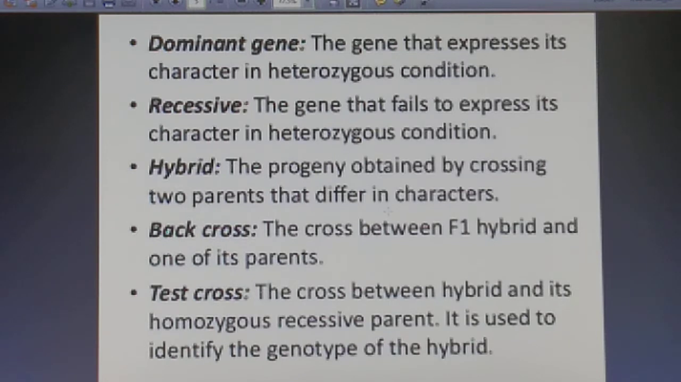Fine. And what is test cross? The cross between hybrid and its homozygous recessive parent. It is used to identify the genotype of the hybrid. Suppose we want to identify the genotype of any of the hybrid by its phenotypic characters. So it is done with the help of the test cross.